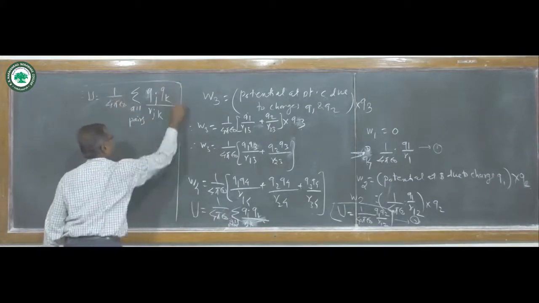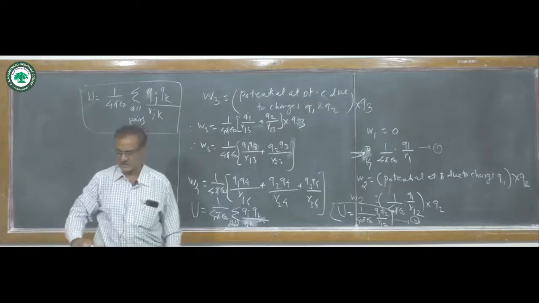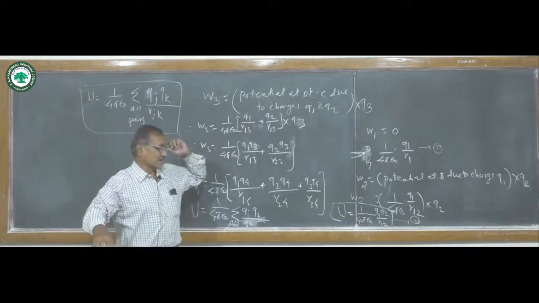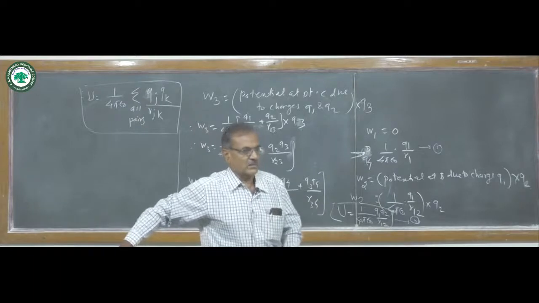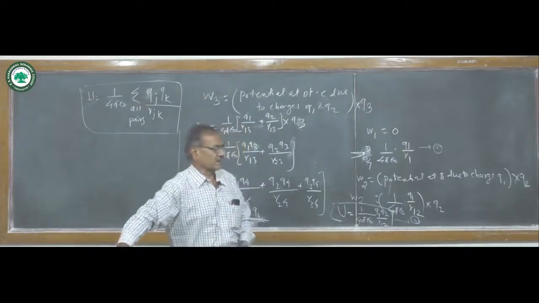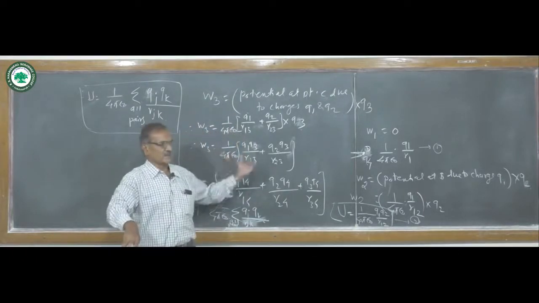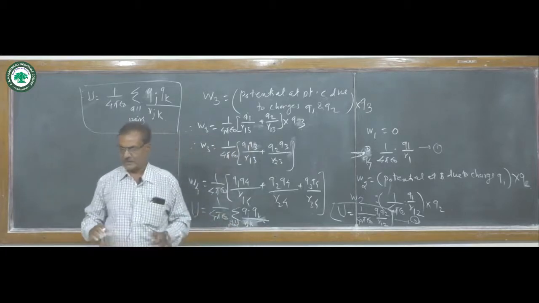Now this is the total potential energy of the system when the system consists of a number of charges moved from infinity to their respective locations, and in this way the system gets totally electrified.